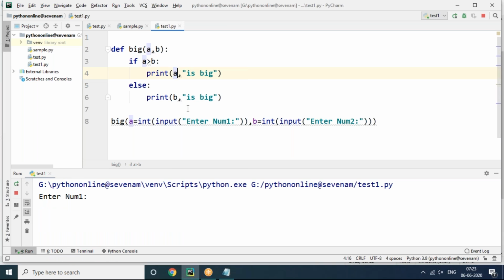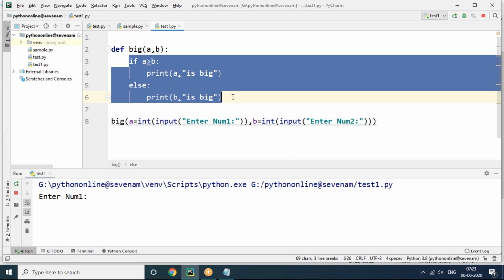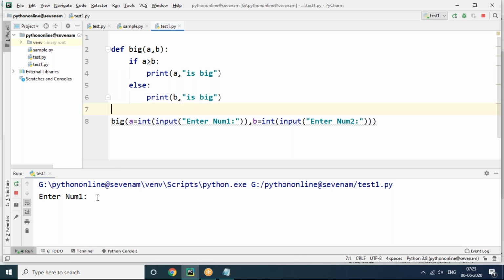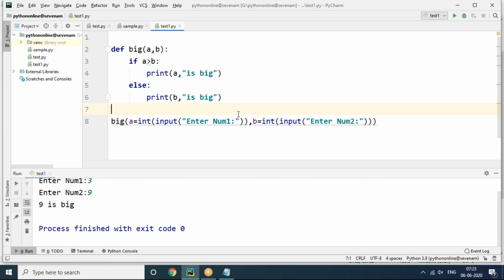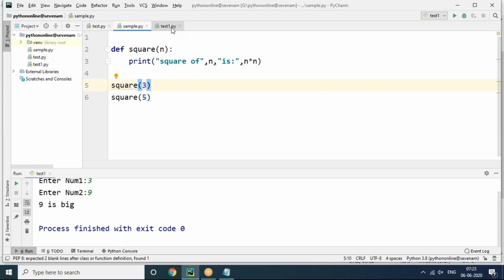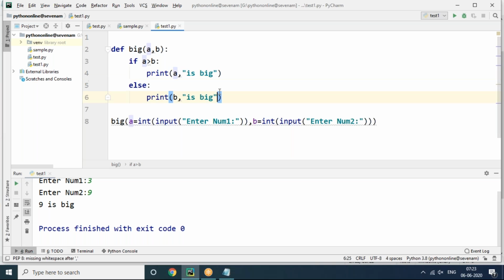That means what I want to say is, inside the function you can write any type of valid logic, no matter what it is, and through that logic you get the result clearly here. So here I'm giving 3 and 9, 9 is the biggest number, it's coming. So this is function creation with multiple parameters, finding the biggest of numbers. So we did adding two numbers, square of a given number, and finding whichever is the biggest number.